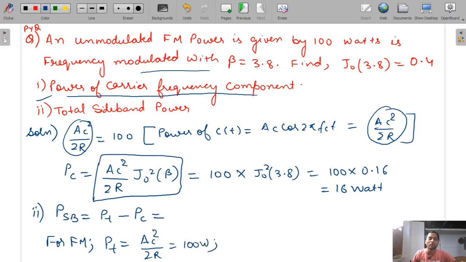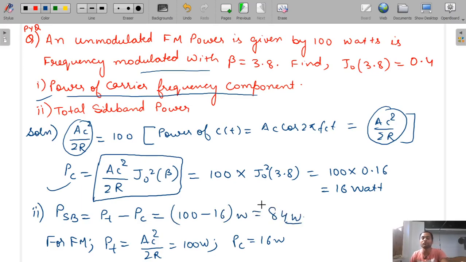And in this FM modulated signal, the carrier power we have found is 16 watt. So the total sideband power will be 100 minus 16 watt, that is equal to 84 watt. Okay, so done.